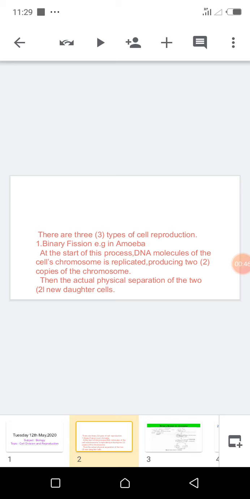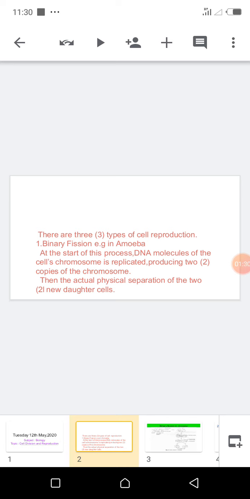Now, cells can reproduce in different ways. Reproduction is the process whereby a cell or an organism gives rise to offsprings of its kind. Now, reproduction of cells here would mean the division of cells or the reproduction of cells to give rise to other cells that have the exact same qualities or structures of the parent cell.